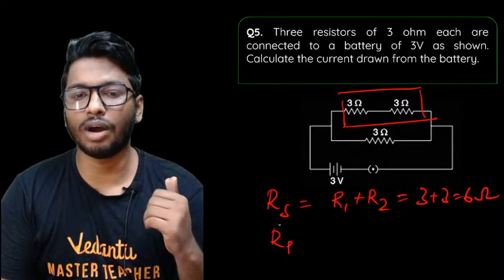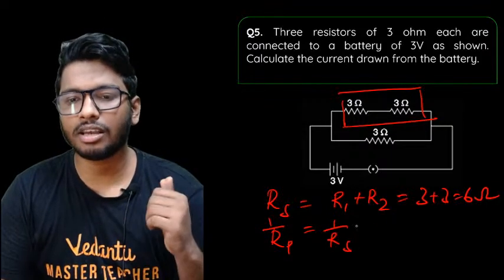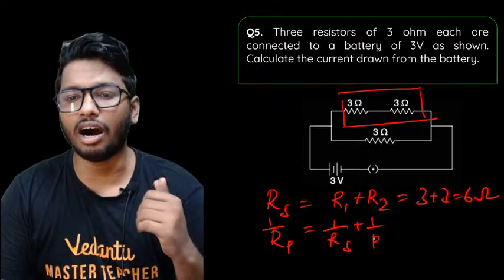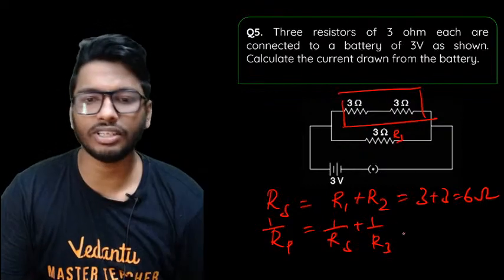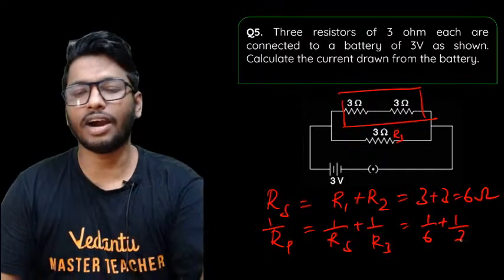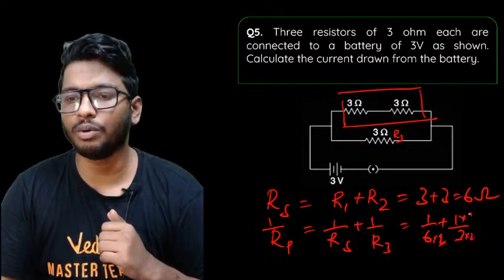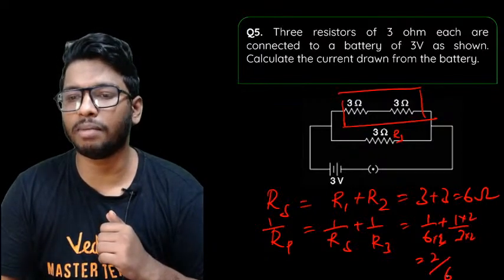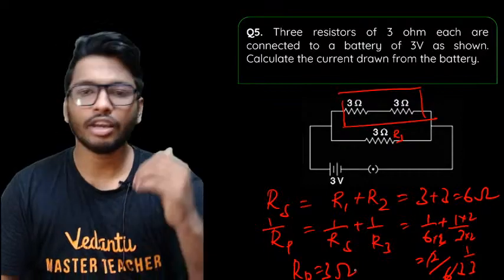So 1 by RP is equal to 1 by RS plus 1 by R3. I'll take this as R3. RS is basically what we just found. So it'll be 1 by 6 plus 1 by 3. Multiplying by 1 and by 2, that's 2 divided by 6, 2 threes are 6. So you'll get 1 by 3. So RP, you'll get it as 3 ohms, right? You got it as 3 ohms.